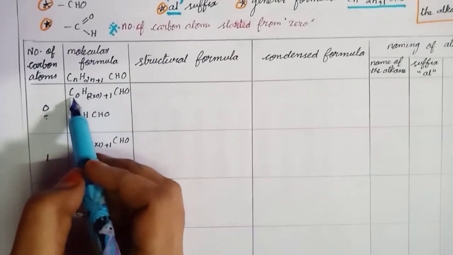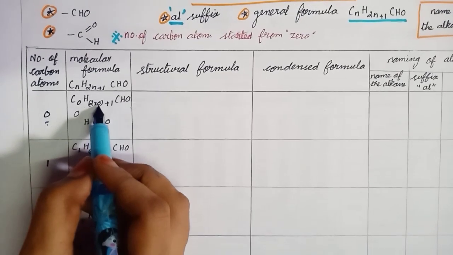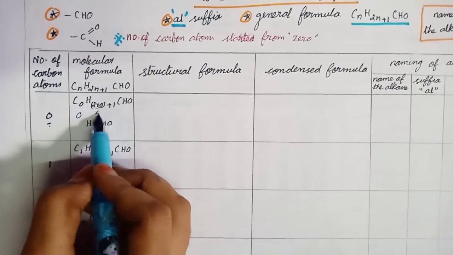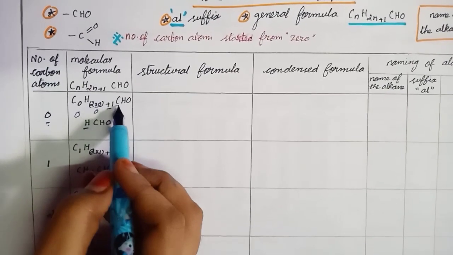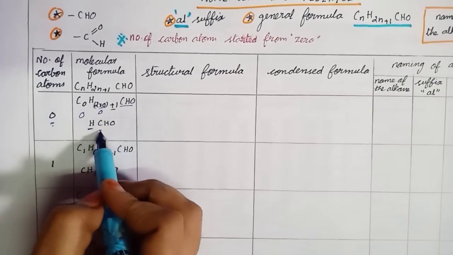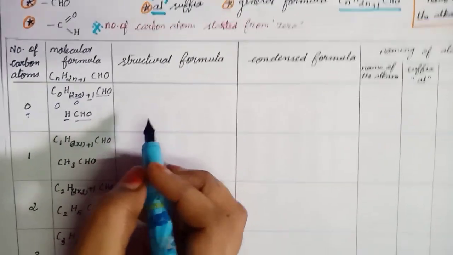So what we get: the number of carbon is 0, so this term will be 0 and only one hydrogen is there, and the remaining CHO. How do we convert this into the structural formula?